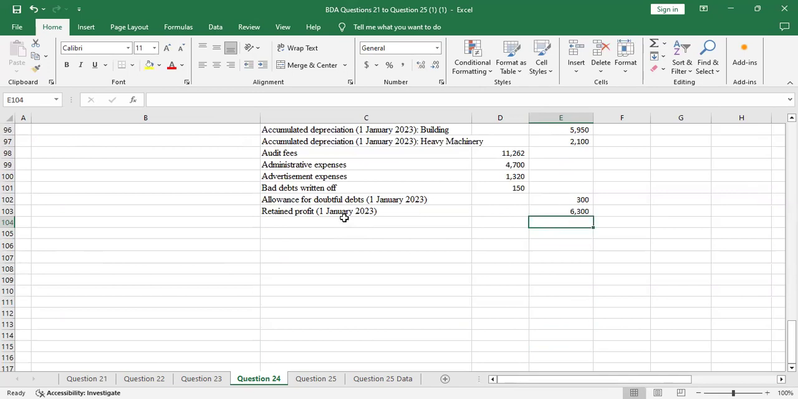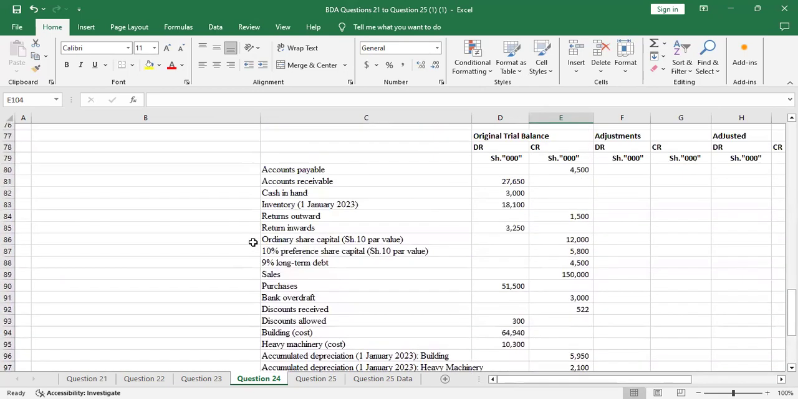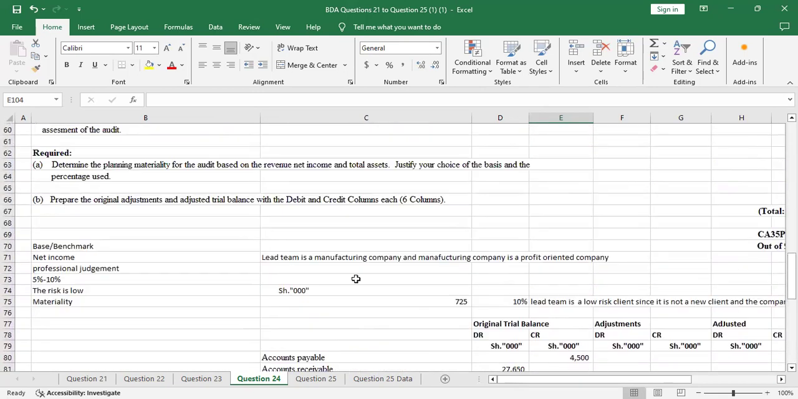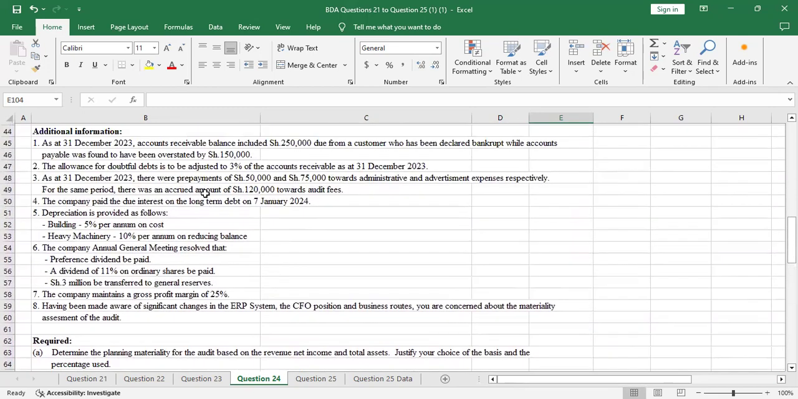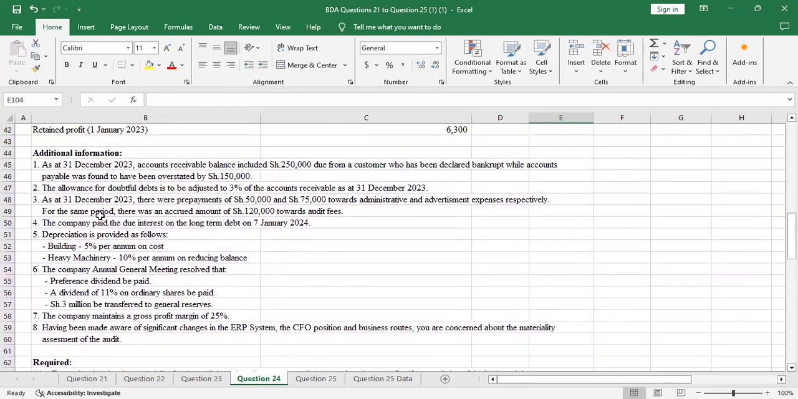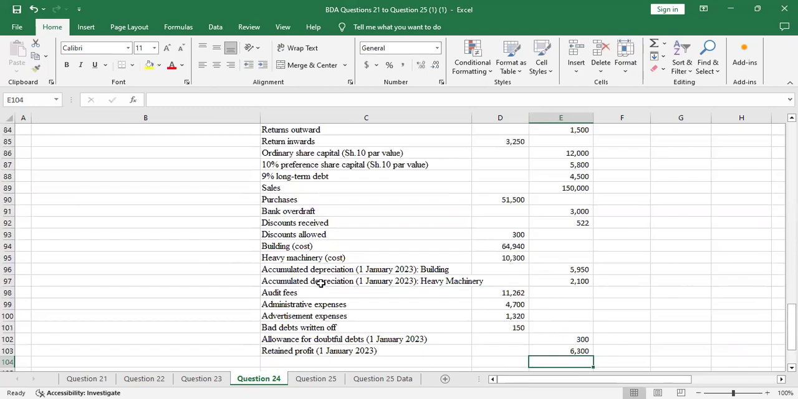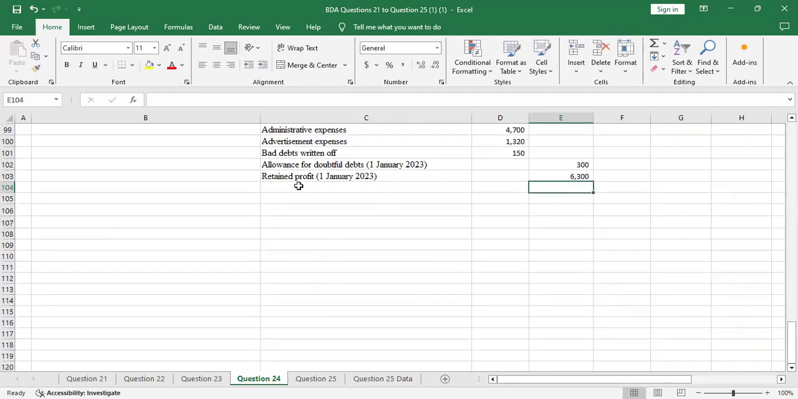Because I've been doing adjustments, I told you that you have to leave spaces, and these spaces will depend on the additional information provided. We have 8 additional information items, so let me allow like 10 spaces. 1, 2, 3, 4, 5, 6, 7, 8, 9, 10. Just for any adjustment. Let me land there after the 10th. That's what you do, to save on time. So you create the spaces for adjustment.